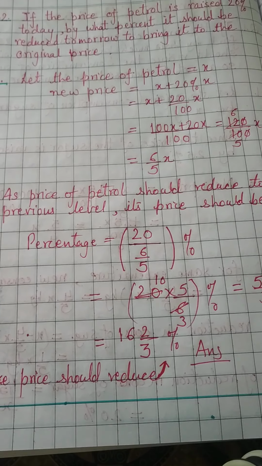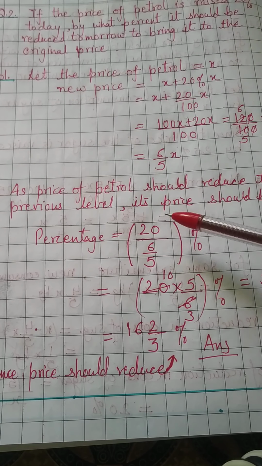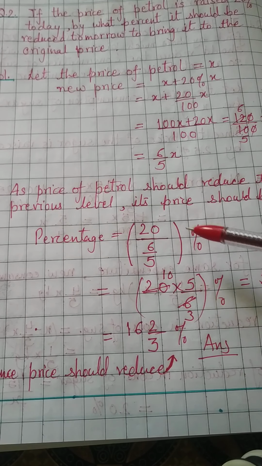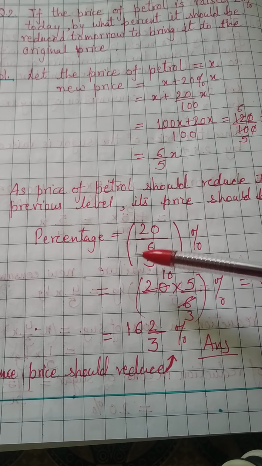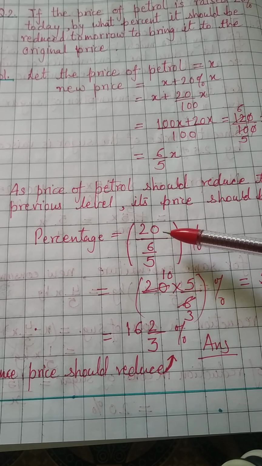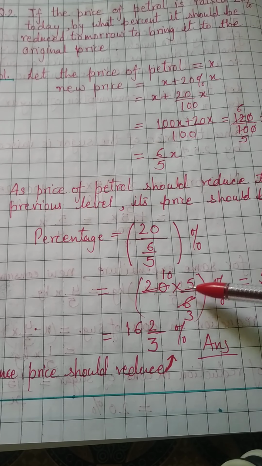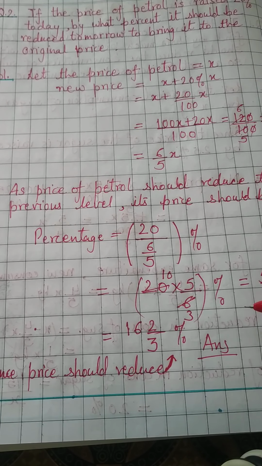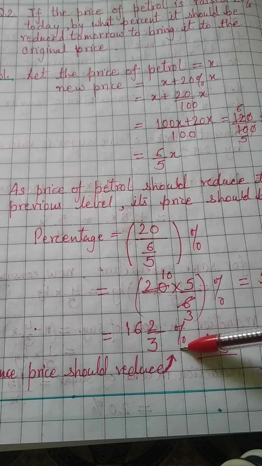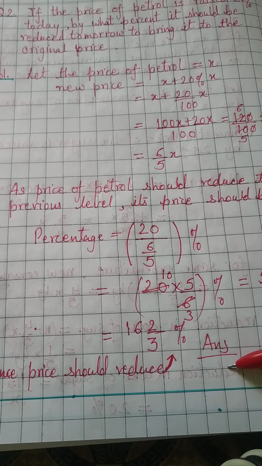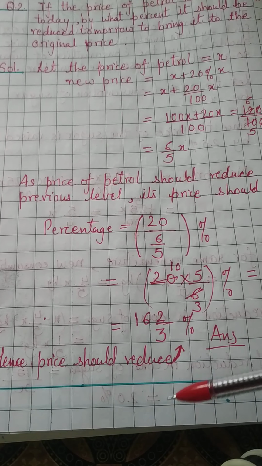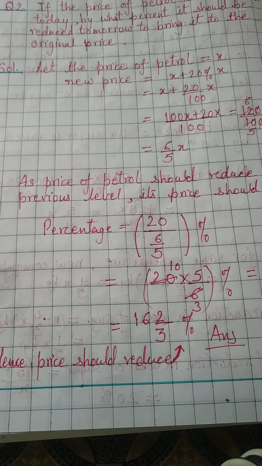So here, as the price of petrol should reduce to the previous level, its price should be x, right? So the percentage is 20 upon 6 upon 5%. That means 20 into 5 upon 6. Then 2 3s are 6, 2 10s are 20, and this will become 10 5s are 50, and 50 upon 3%. So we will just convert this into a mixed fraction. It will become 16 2 by 3%. So this is the percentage by which the price should be reduced to bring it to the original price.